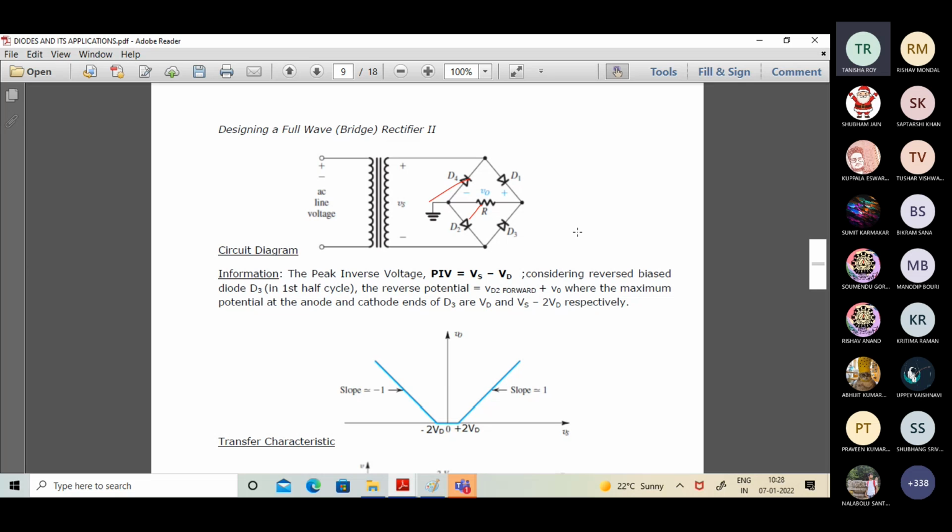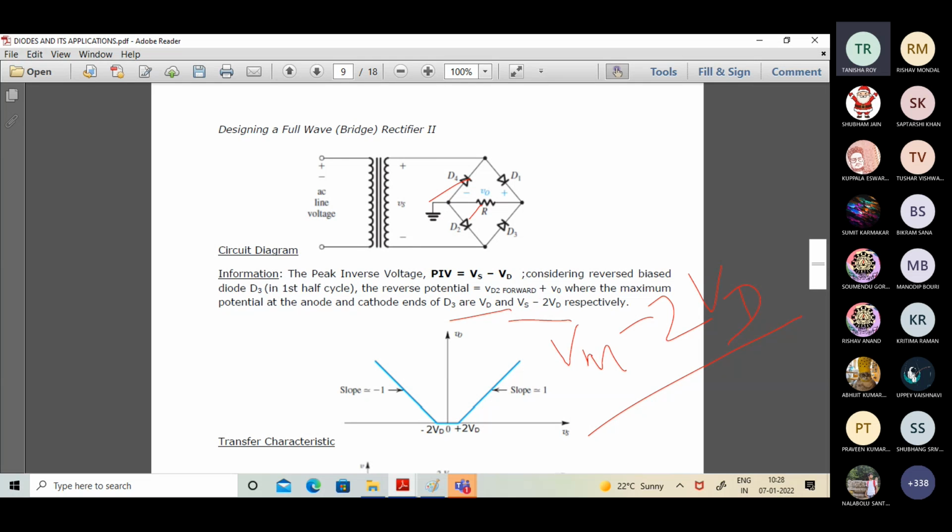So what we are talking about is that the potential across the resistor R, that is the load resistance, peak potential should be equal to Vm minus 2VD. It's written over here according to this discussion. It should be equal to Vm minus 2VD. And what is the peak potential across D2 under conduction phase? Obviously peak is the same as the normal potential of a diode, that is equal to Vd, the cut-in potential.